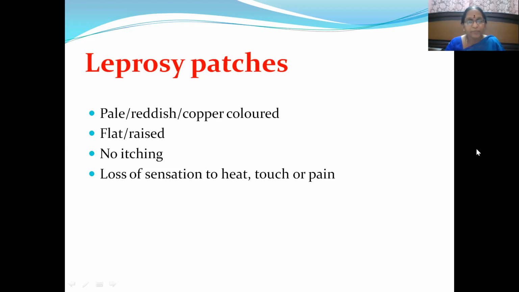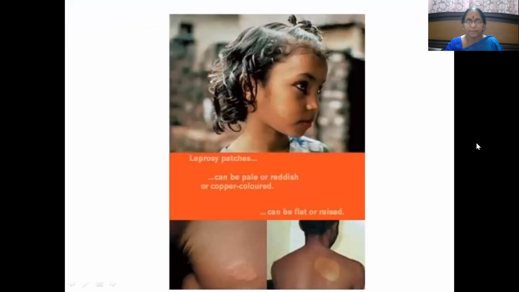They are either pale, reddish, or copper colored, and they could be flat or raised. There is no itching, but there is a possibility of loss of sensation to heat, touch, or pain. These are the prominent features. In this picture, this is a pale patch, this is a reddish patch, and this is a copper colored patch.